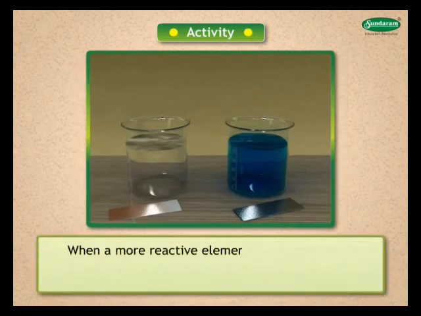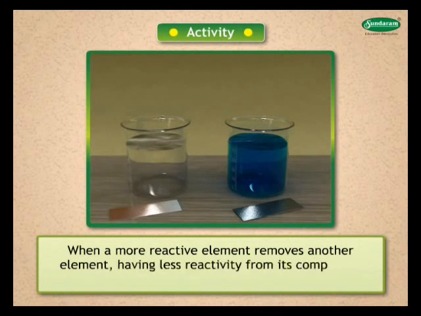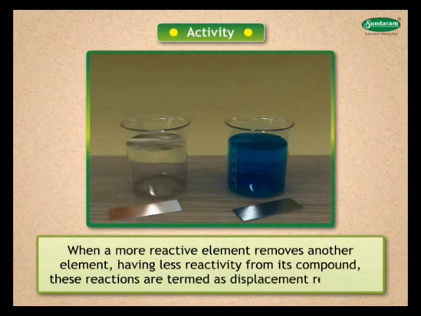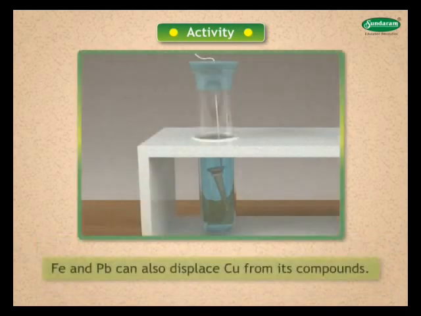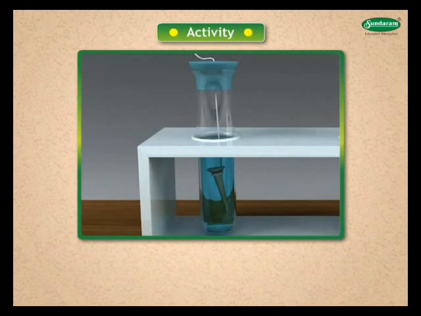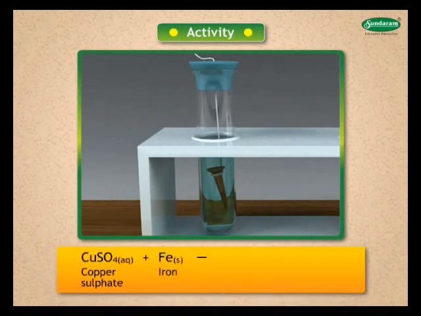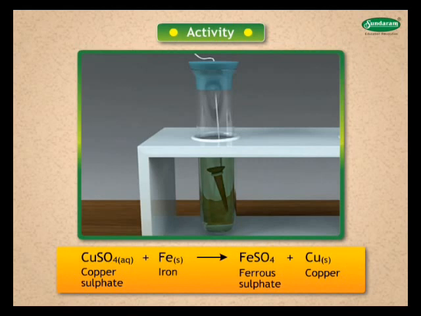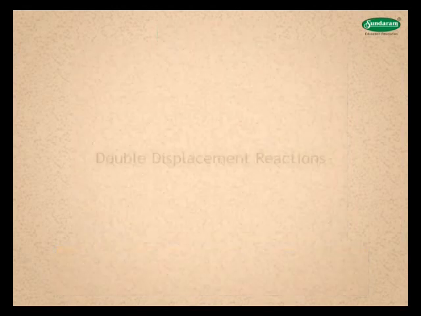When a more reactive element removes another element having less reactivity from its compound, these reactions are termed displacement reactions. It is also observed that iron and lead can also displace copper from its compounds. Complete the reaction and name the products. CuSO4 aqueous plus Fe solid gives FeSO4 plus Cu.